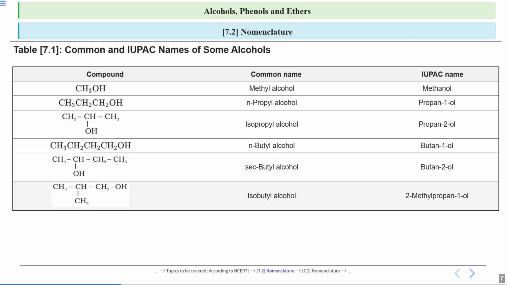See, don't get confused, here we use butyl. Why butyl? Because while writing the common name, we don't select the longest carbon chain. We just see how many carbon atoms are there. So there are 4 carbon atoms, that is why we are using the word butyl. But in IUPAC naming, we select the longest carbon chain. So this is the longest carbon chain and this contains only 3 carbon atoms. So the word we are using here is propane. So 2-methylpropan-1-ol.